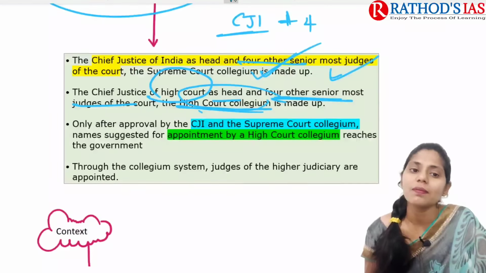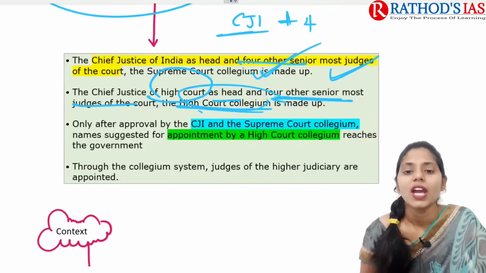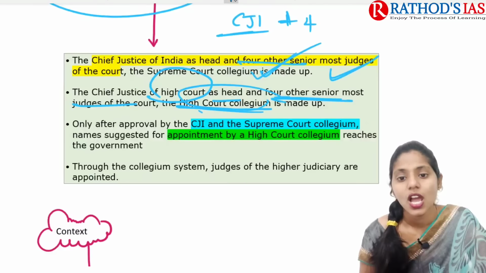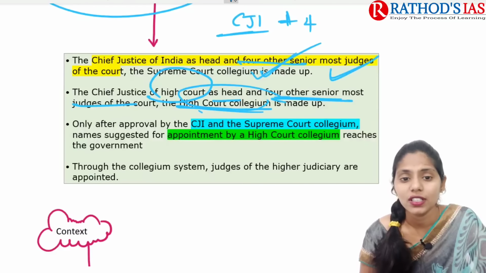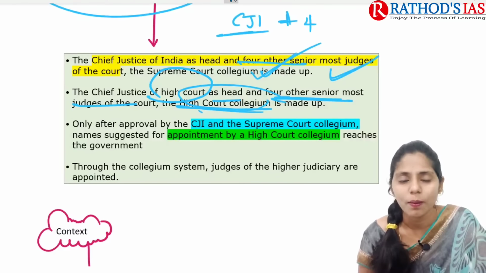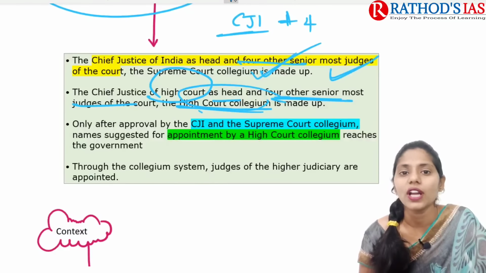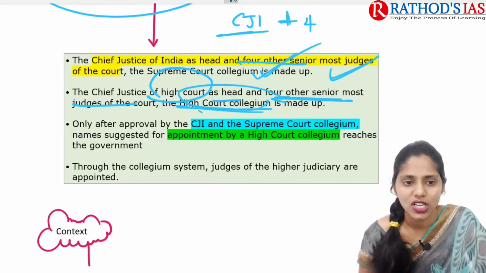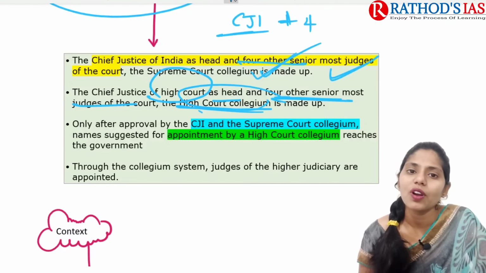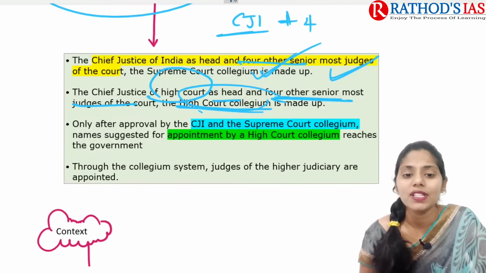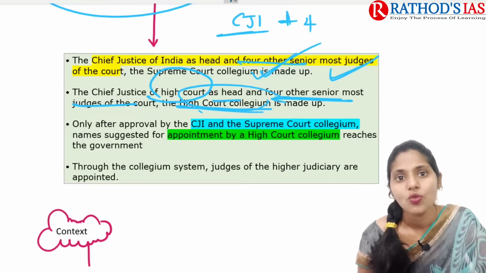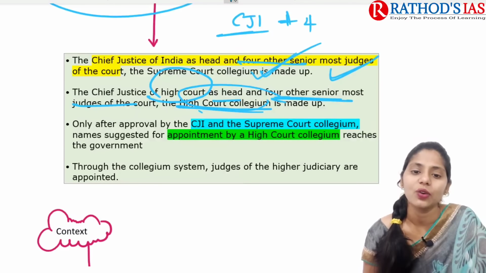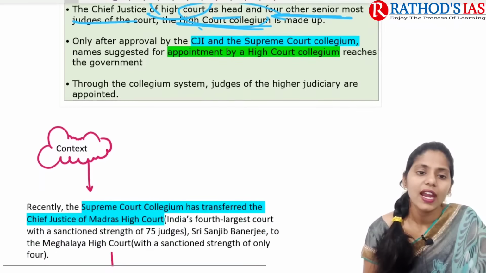So the Supreme Court Collegium is made up of the CJI and four other senior judges. Only after approval by the CJI and the Supreme Court Collegium will names be suggested for appointment to the High Courts.